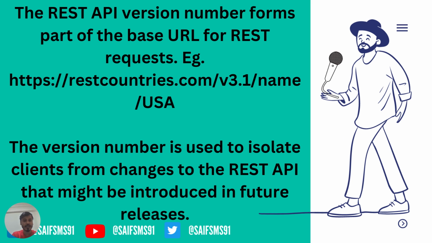So by looking at this endpoint, we can say that it is in the current 3.1 version, and if you are documenting all the versioning features and bugs that you are getting, you will easily be able to identify what features or what functionality was released within this endpoint or this version. The version number is used to isolate the client from changes to the REST API that might be introduced in a future release.